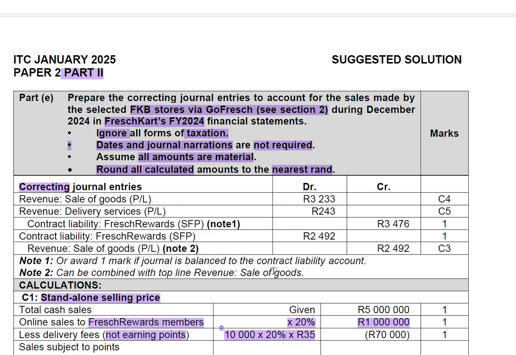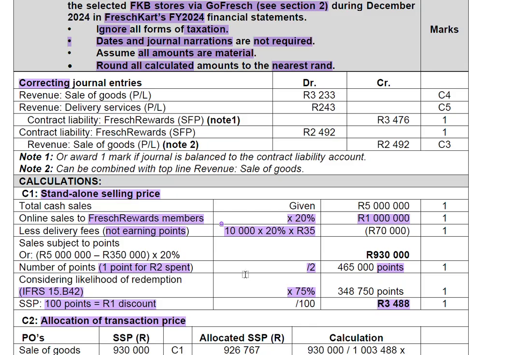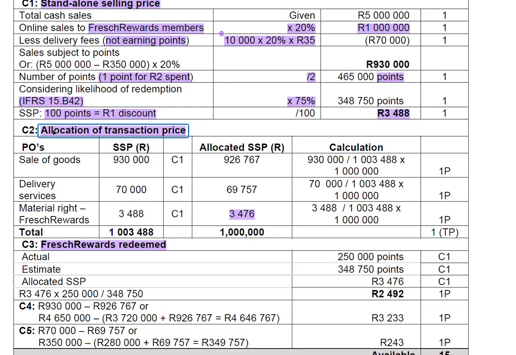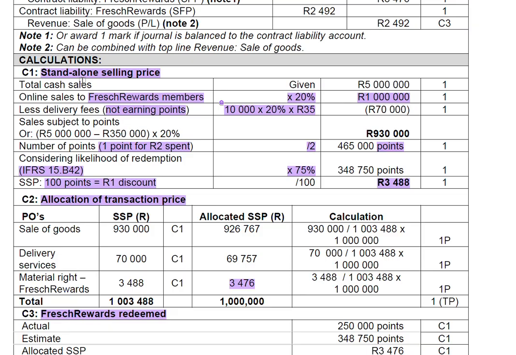This takes us to the end of Part E. Part E generally was more of an IFRS 15 question. You just needed to understand the 5-step revenue model. Not even all the steps, you just needed to know the part which talks about allocation of the transaction price as well as the standalone selling price.